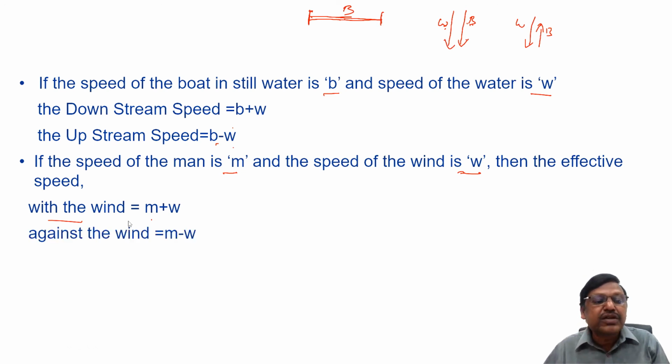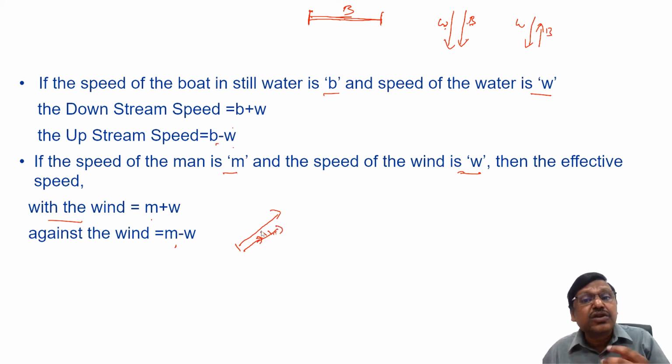Against the wind will be what? M minus w, right? And same is the case with escalators also. In a mall, if the escalator is going up, you are also trying to go up. So instead of standing on the escalator, you are also climbing a few steps. So what happens? You will reach the top floor in quicker time.